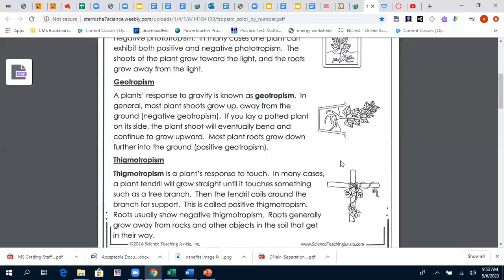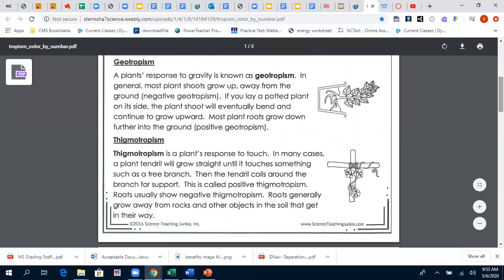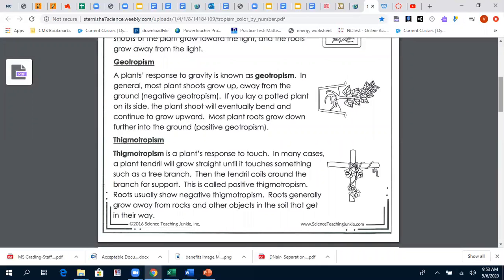Okay. Now, roots usually show a negative thigmotropism. Roots are under the ground, and hence they do not have any purpose or need for touching. So it is always a negative thigmotropism. Roots generally grow away from the rocks and other objects in the soil that get in their way. So remember, positive thigmotropism is when the plant's tendrils cling on to whatever they see and start growing and coiling around. So that is positive thigmotropism.